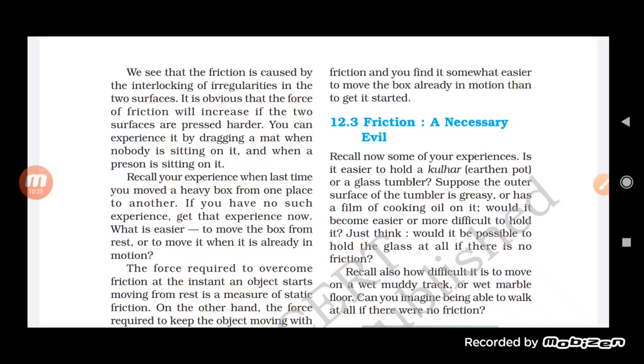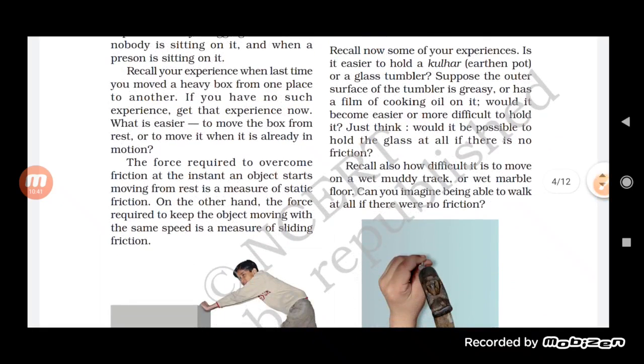Recall your experience when last time you moved a heavy box from one place to another. If you have no such experience, get that experience now. What is easier, to move the box from rest or to move it when it is already in motion? Now the force required to overcome the friction at the instant an object starts moving from rest is a measure of static friction. Basically friction is also divided into two types, students. The first one is static friction and the other one is dynamic friction, which we also call moving friction, the friction caused by the moving object.